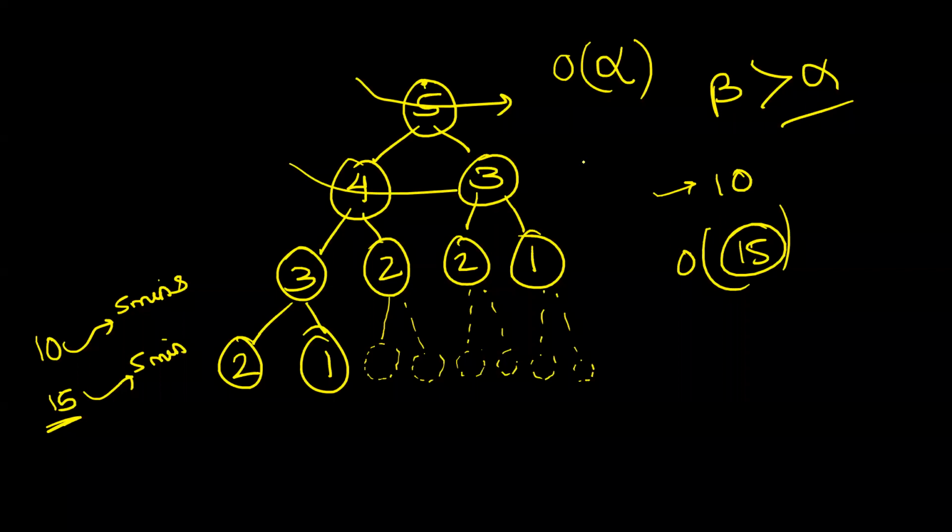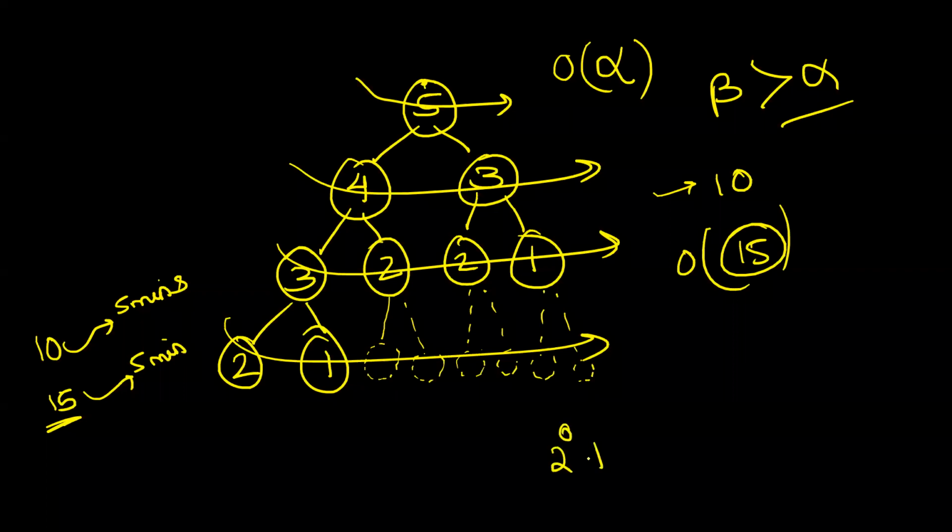Here 1, here 2, here 4, here 8. So what has happened? 2 raised to 0 plus 2 raised to 1 plus 2 raised to 2 plus 2 raised to 3. Okay. And what was the value of n? N is equal to 5. Okay. So what is this level? This is 2 raised to n minus 2.